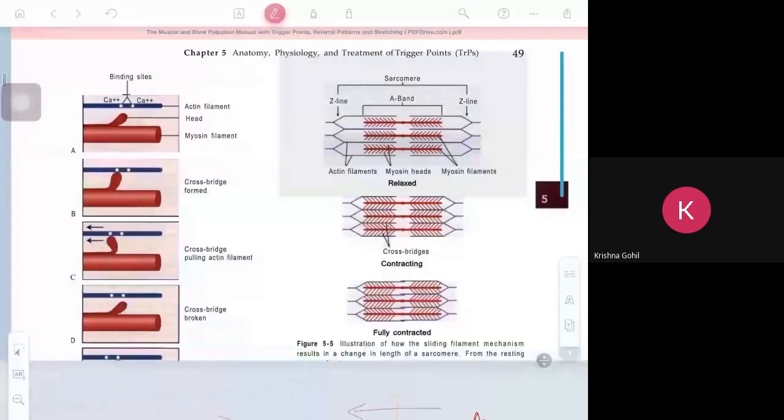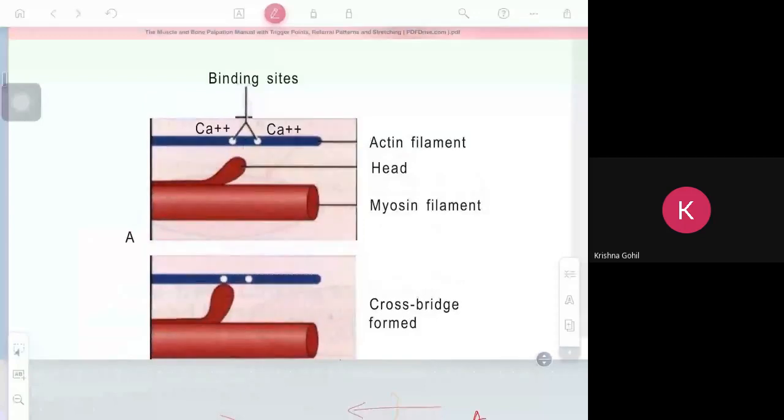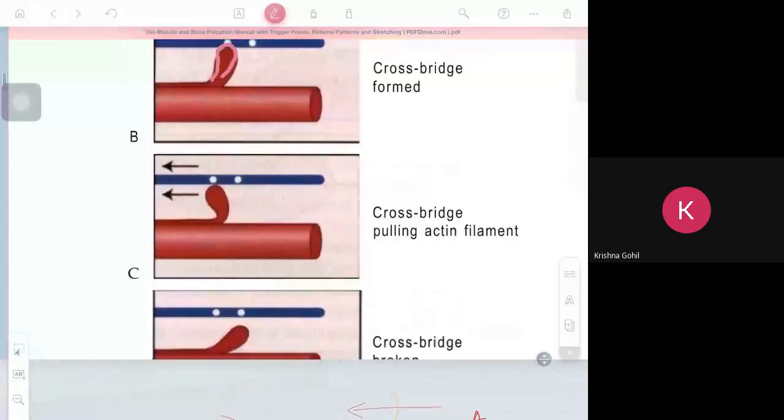You can see this diagram for more. So this is the binding site. Previously the actin filament is covered. Clear? When calcium is attached, what will happen? This is the binding site. Now it will bind. After that, the head will move towards the center. Along with the head, the actin will also move.